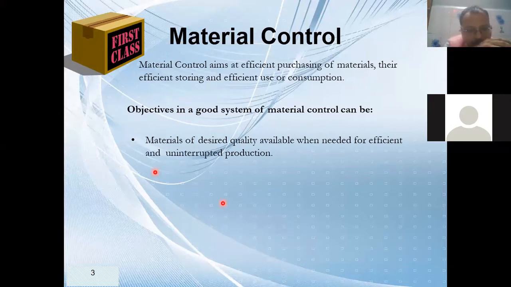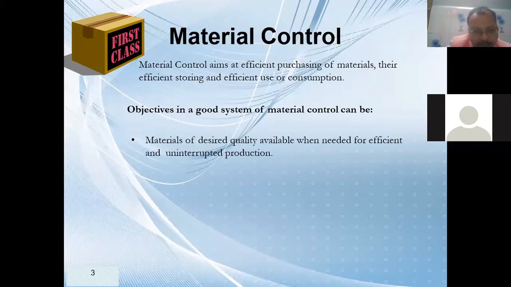No. If I don't have quantity of material or quality material in my hand, will I be able to make my quality product? No. If there is a shortage of material, will I be able to produce? No. If I have a very huge quantity of material, then too it will result in wastage of material.